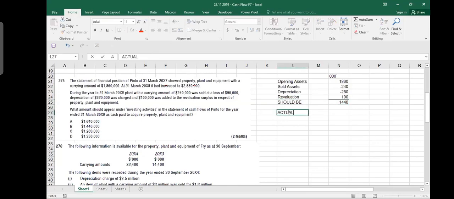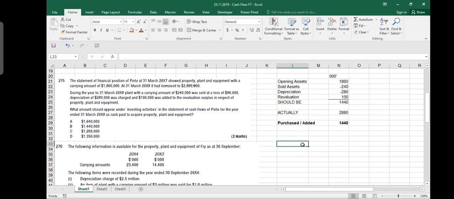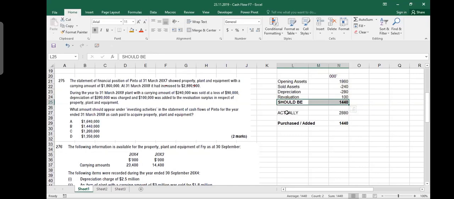But actually, how much do you see on the financial statement? 2880. So it means that the difference is what you purchased or what you added: 1440. Very simple question. Agreed? You started with what you had in your hand, then some of the assets you sold, some you depreciated, then you did revaluation. Considering all these things, your assets in the balance sheet should have been 1.44 million. But actually you see them at 2.88 million. So where is the difference coming in? The difference is what you added, what you purchased, 144 million.